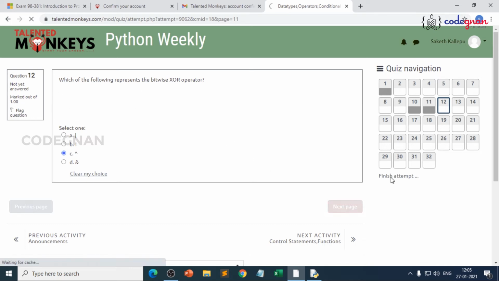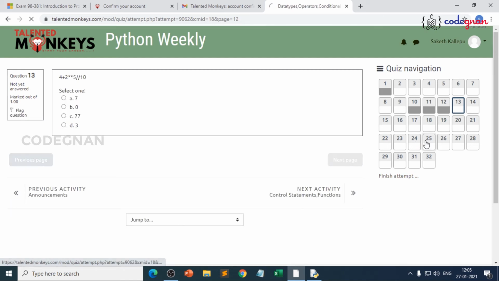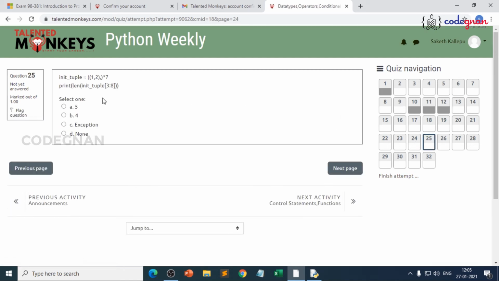Okay. Once you finish it, let me choose some of the last questions. Okay, good. Now, this is the variable name. We are giving a tuple repeated 7 times, right? Because you can repeat a tuple, right? A set cannot be repeated, but a tuple can be repeated, right? So you're having it 7 times. Then we are asking the length of the tuple between 3:8. So when I say 3:8, it is 3, 4, 5, 6, 7, right? We are having 5 elements in it. So directly the answer is 5, I can tell.